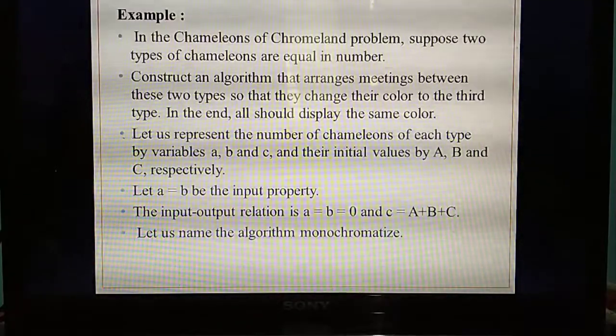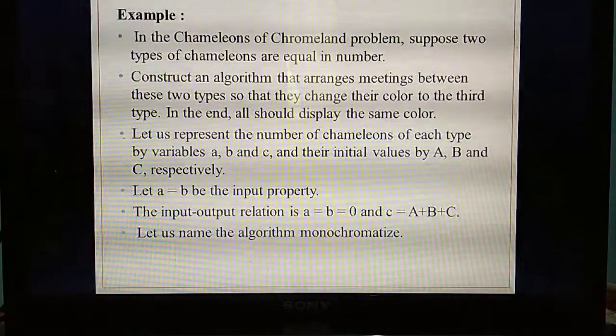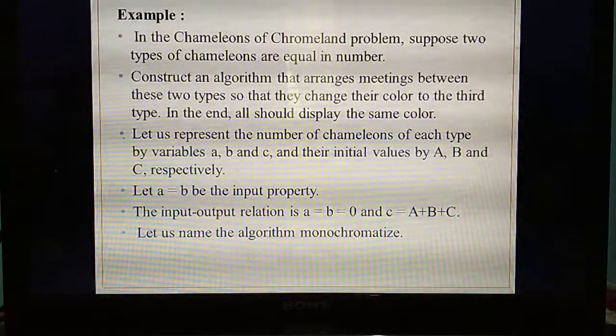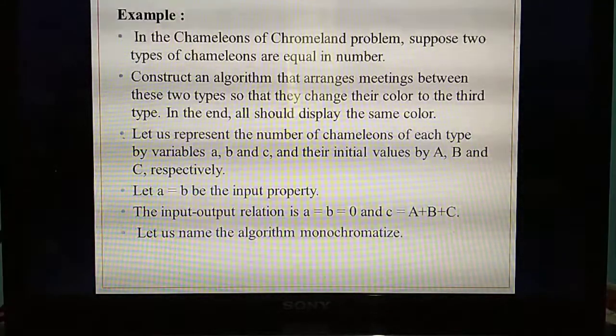That means red color also 2 will be there, green color also 2 will be there. If they are equal in number, they will change their color to the third one. That means those 2 change their red and green color to the blue color.